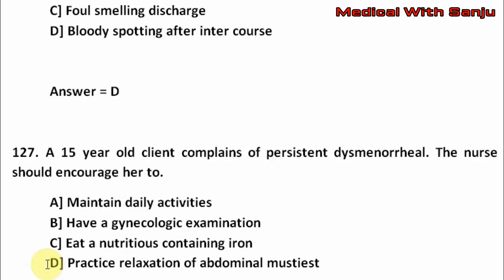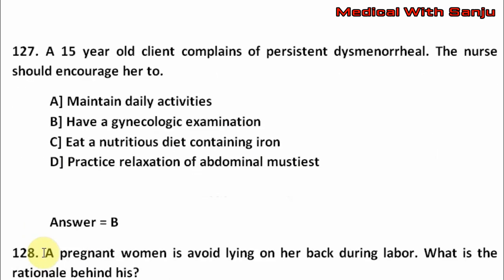Next question. A 15-year-old client complains of persistent dysmenorrhea. The nurse should encourage her to option A, maintain daily activities. Option B, have a gynecologic examination. Option C, practice relaxation of abdominal muscles. The right answer is option B, that is have a gynecologic examination.